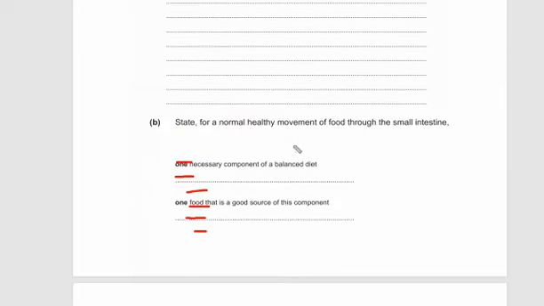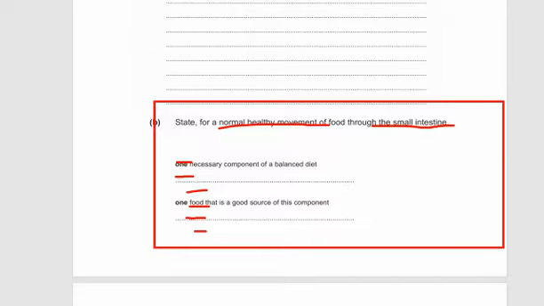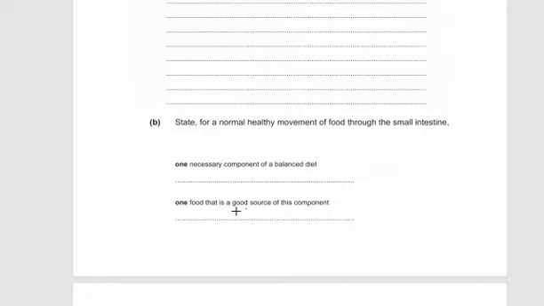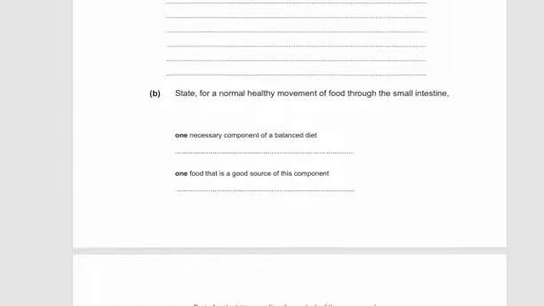Now they are talking about the small intestine, for a normal healthy movement of food through the small intestine. One necessary component of a balanced diet is roughage or dietary fiber. We are supposed to write about it for a normal healthy person. One food that is a good source of this component, you can write one food: brown bread, brown cereals.